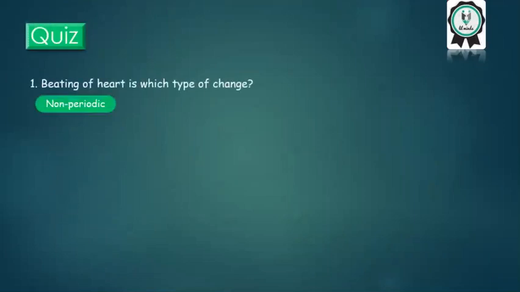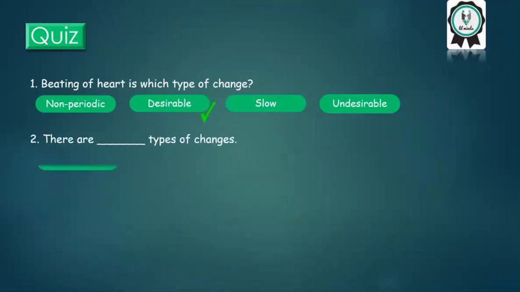Now we know what are changes, so let's test our knowledge by giving a little quiz. First question: beating of heart is which type of change? Non-periodic, desirable, slow, and undesirable? Correct. It is desirable change. Second, there are dash types of changes: 8, 10, 12, 14.